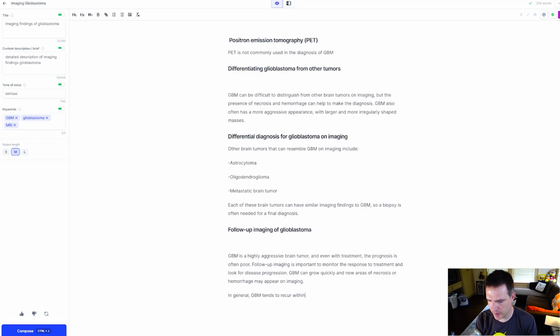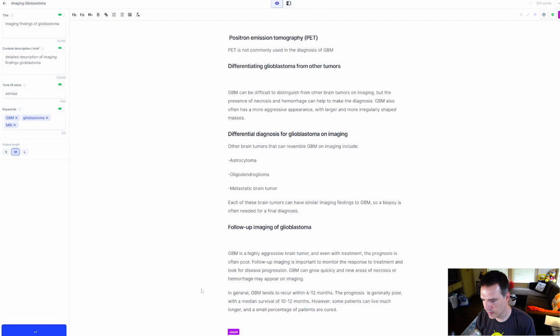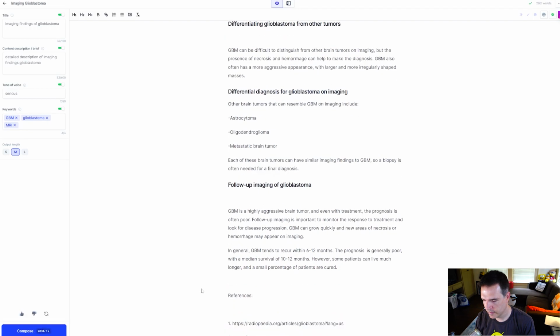Wow, GBM tends to recur within 6 to 12 months. The prognosis. Let's just see if we can get it to do a little more. Wow, this is actually amazingly good. I'm really impressed with this.